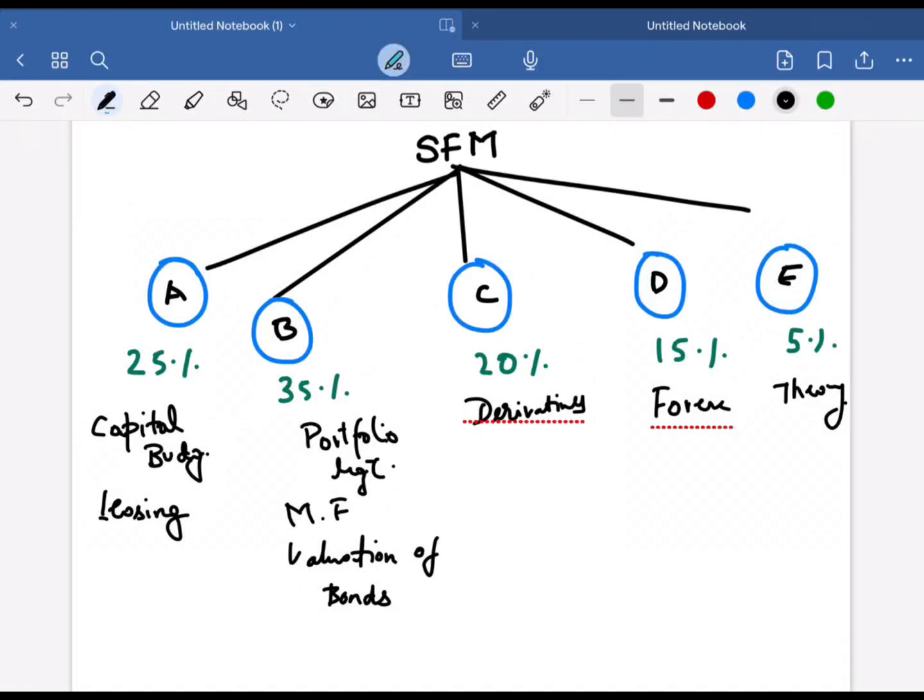Today let us analyze the subject SFM. Now as per our institute material, SFM is divided into 5 parts A, B, C, D, E. And I strictly suggest you to not follow this pattern. For this subject, I would be following BCCA material.